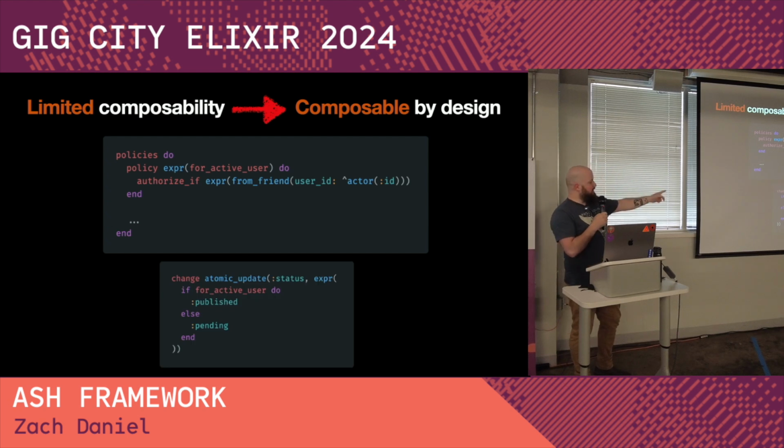We can use them in our atomic update statements. In this case, this will be an update or a create statement that is compiled down to the SQL, and it'll say, if it's for an active user, then the status should be published, otherwise pending. And all of a sudden, we don't have to do application logic where we loop over things and decide what to make in the query, all that sort of stuff. We can leverage our nicely named domain concepts throughout our system.